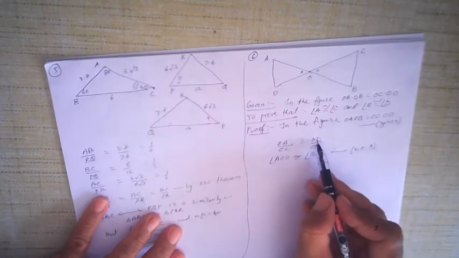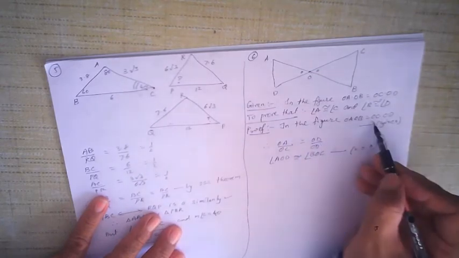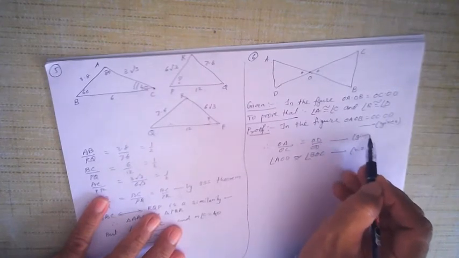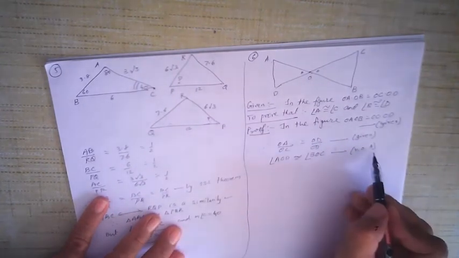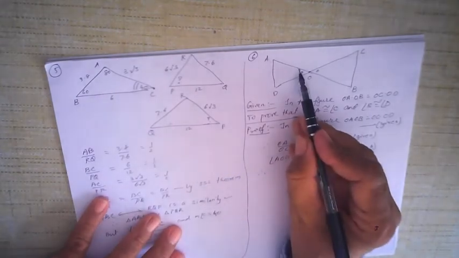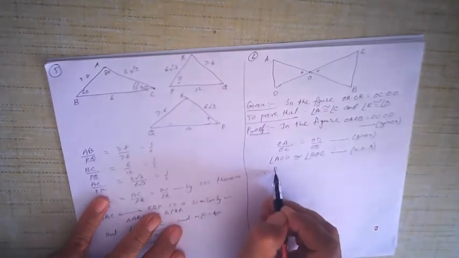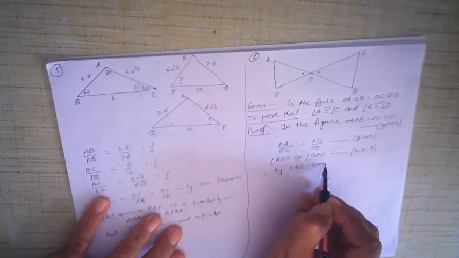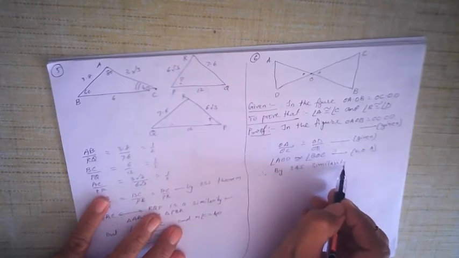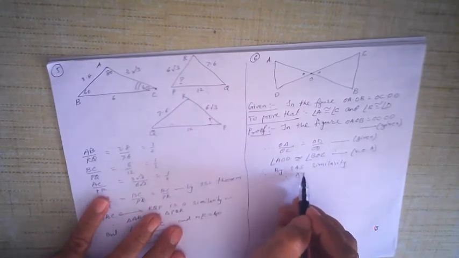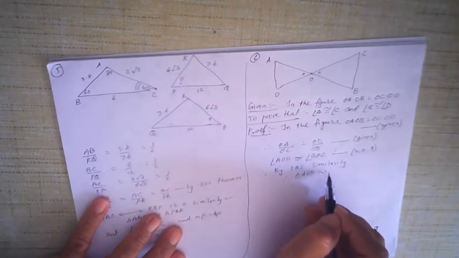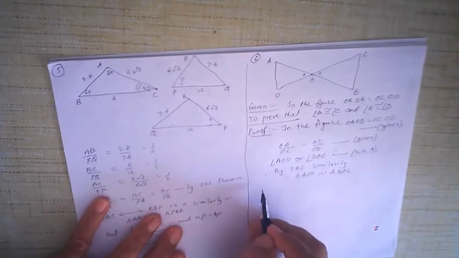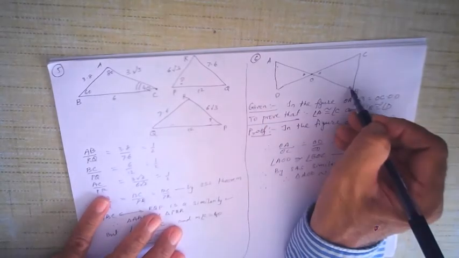Of course, this we have got it. Where did we get this from? From what is given. So there is no need to write the reason. Here, if you want to write, you can write given, but it is already written once. There is no need to write it twice. This is vertically opposite angles. So by SAS similarity theorem, triangle AOD is similar to triangle BOC. Okay, by SAS, and therefore this angle will be congruent to angle B.